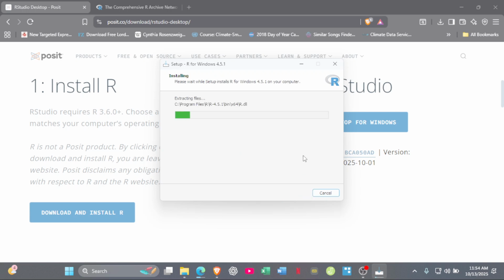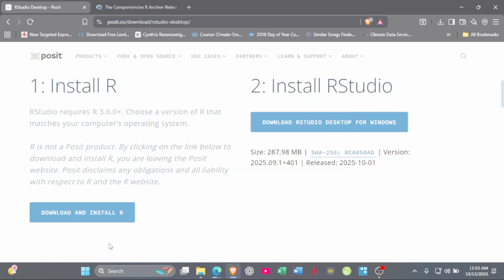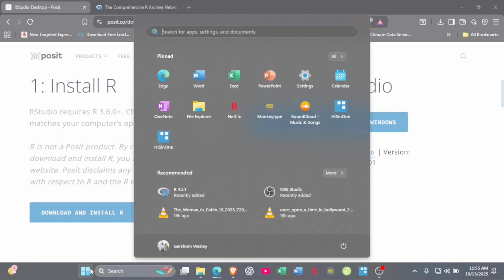Next. Okay, so the R program installation is complete.